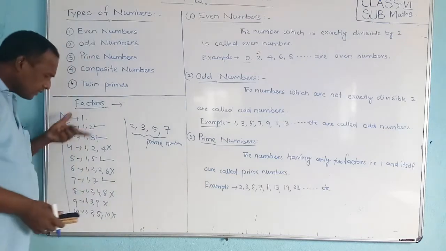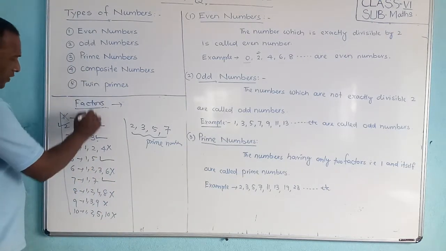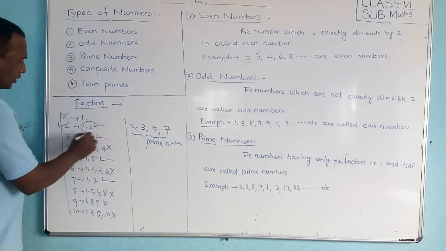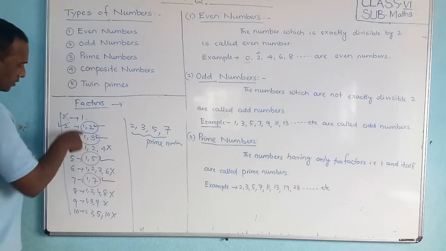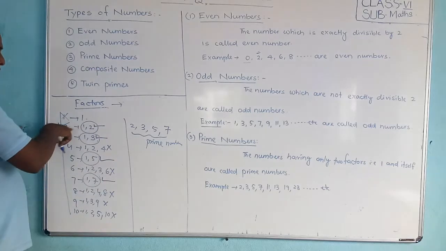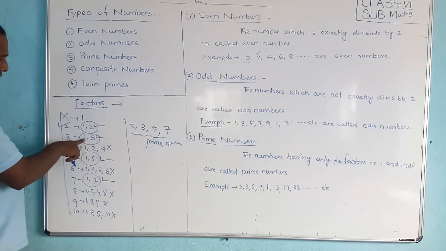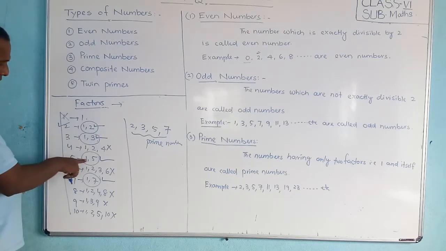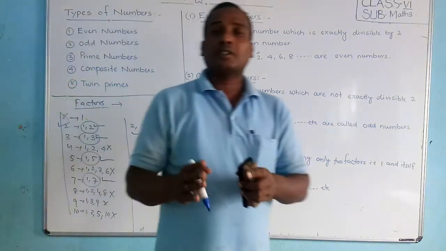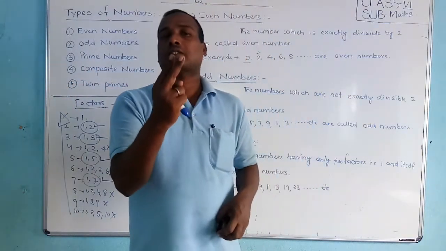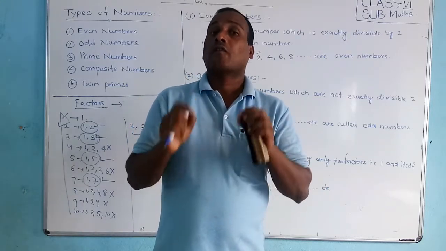But the method, what you have to do? You have to find out the factors. And if there are only two factors, that is 1 and the number itself, like 1 and 2, here 1 and 3, here 1 and 5, 1 and 7. So if a number has only two factors, that number is called a prime number.